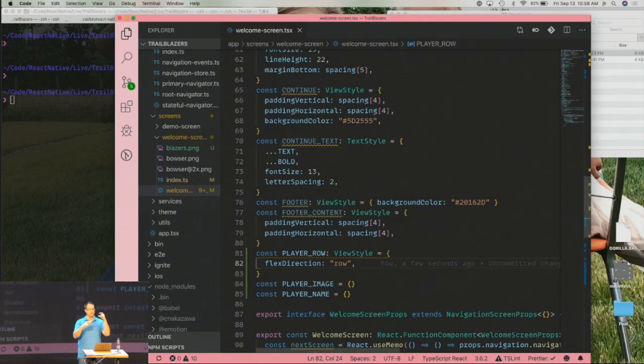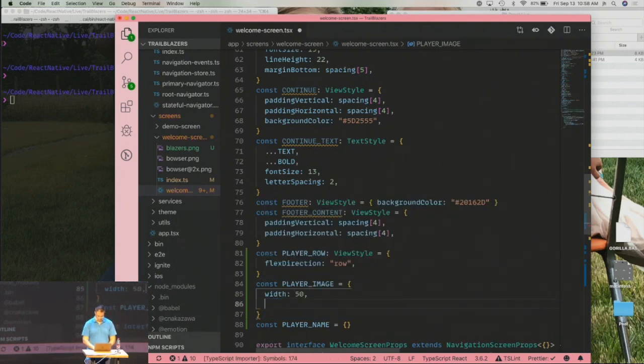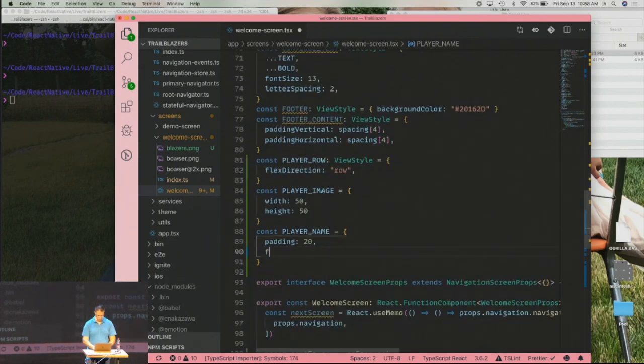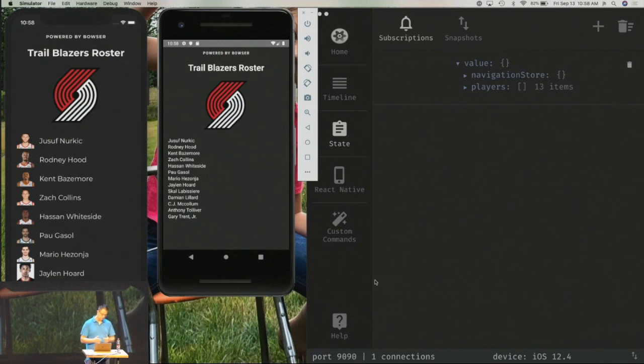In this case, we want an image and then a text box in a row format, so we're going to do that. Player image is going to be width of, say, 50, height 50. Player name, we're going to do padding 20, font size 20. Actually, let's go about 15 here. And let's see how that looks. Okay, not too bad. This is not a design talk.